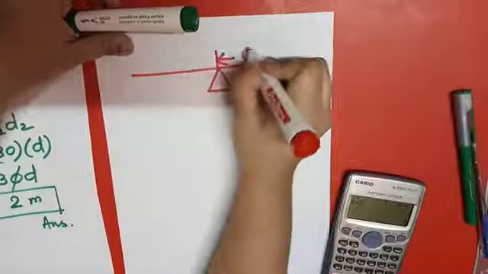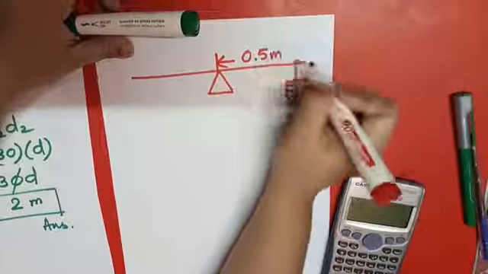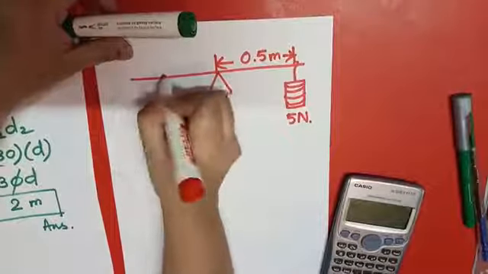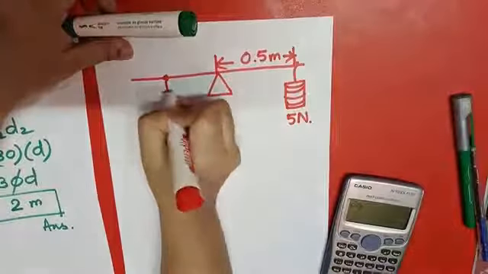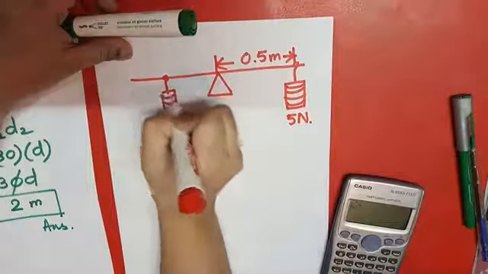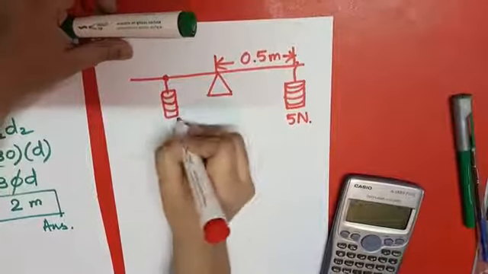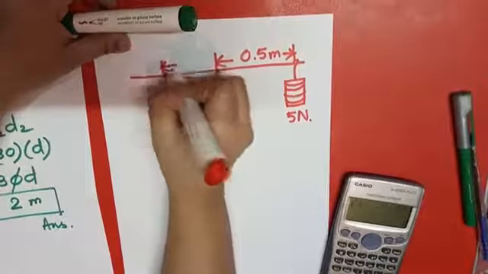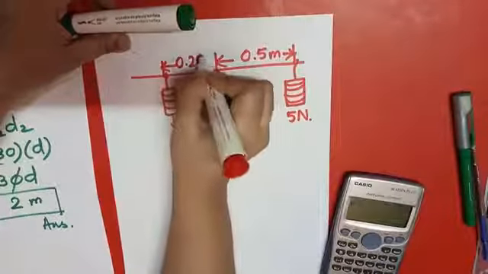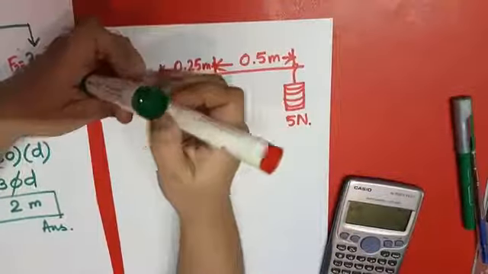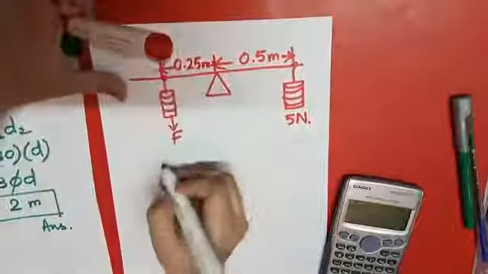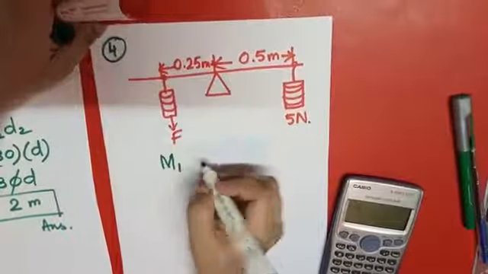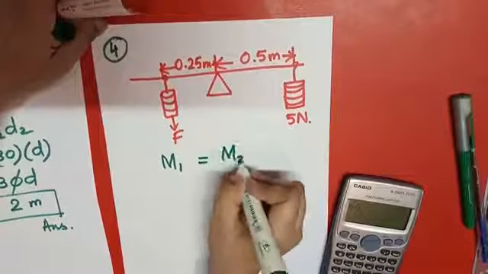This is 0.5 meter from the center, and another weight is also hanging, and I don't know the quantity of its weight, so I am taking it as force, and its length from the center is 0.25 meter. So what I have to do here, again I have to take M1 equals to M2.